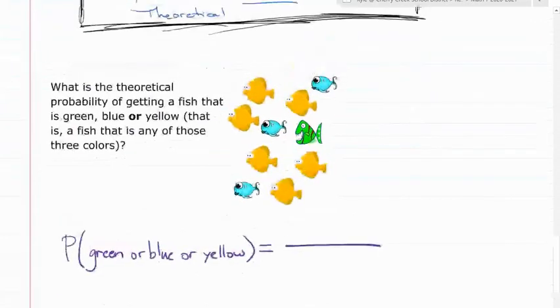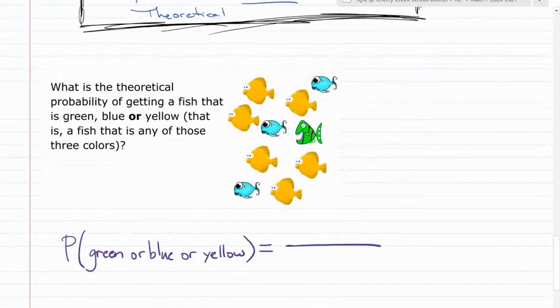Okay. All right, one more question. Sometimes we'll see probabilities not of one event happening, but of a couple things happening. So here we're going to be looking at the probability of getting a fish, so still catching one fish, and you will win the game if the fish is green, or if it's blue, or if it's yellow. So now, what's our probability of getting either a green, or a blue, or a yellow?